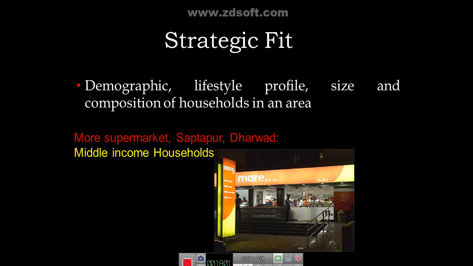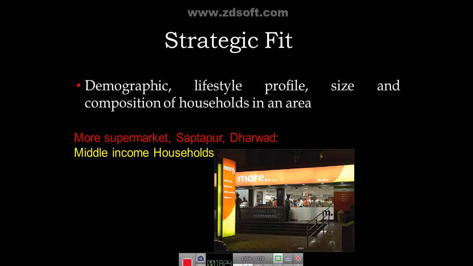So I repeat, whether the site in which the company is planning to open a new retail store, in the catchment area surrounding that site, whether the target customers reside, or can the target customers easily reach that store. If yes, there is a strategic fit.